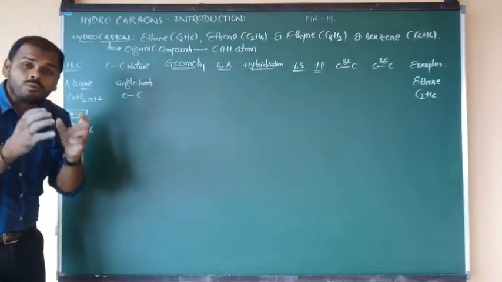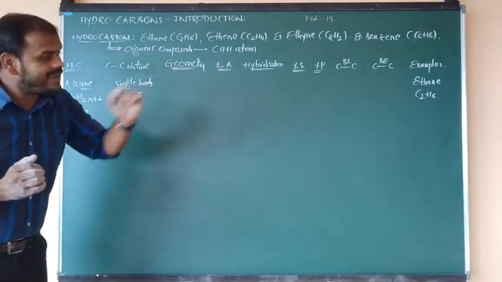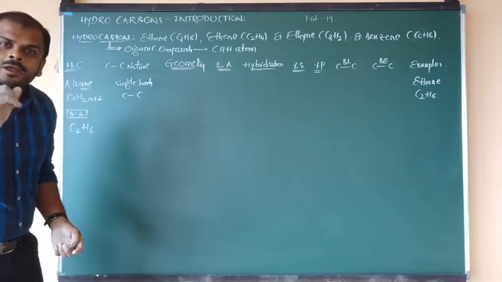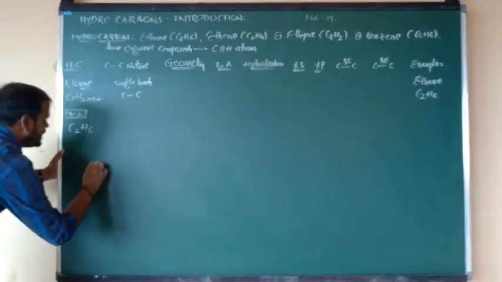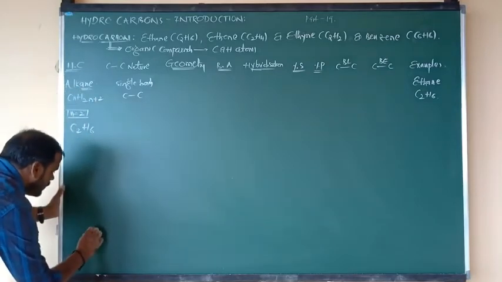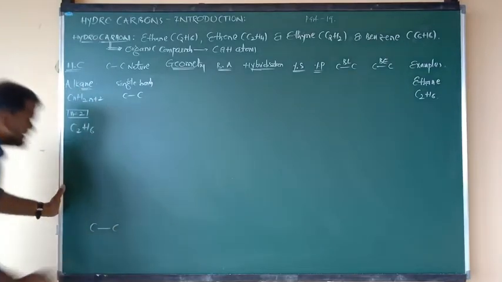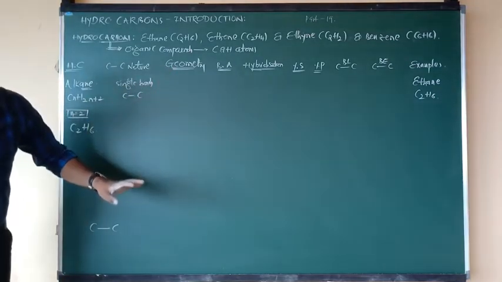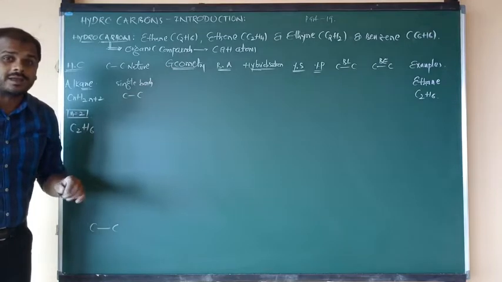Now I am going to show you the structure of ethane. In ethane, how many carbons are there? 2 carbons, C-C. But the total number of hydrogens is 6.